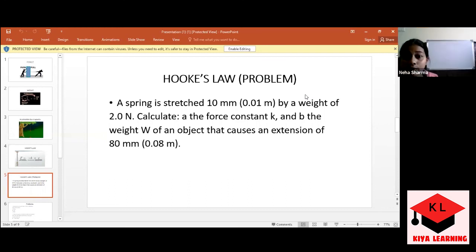Secondly, they are saying to calculate the weight W of the object if the extension becomes 80 mm in the same numerical. How will you do that? I can use the constant in the second part also. Exactly, because the constant remains the same as we are using the same object. We already have the value of K, so just put it in the second part and solve it. Can you please solve it?